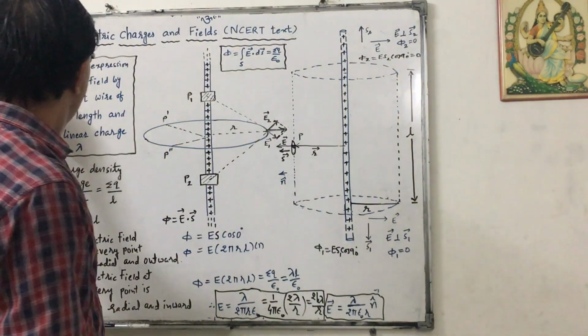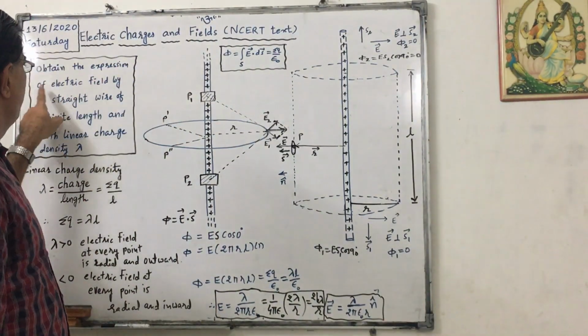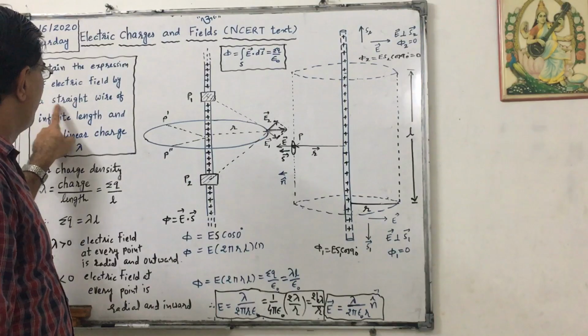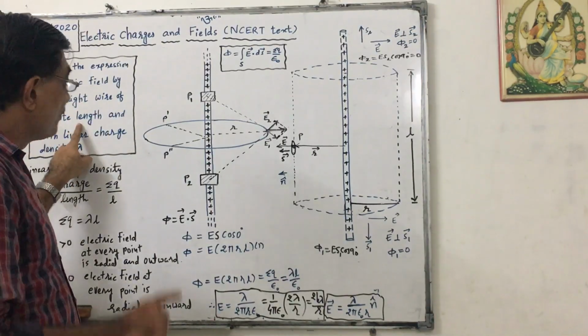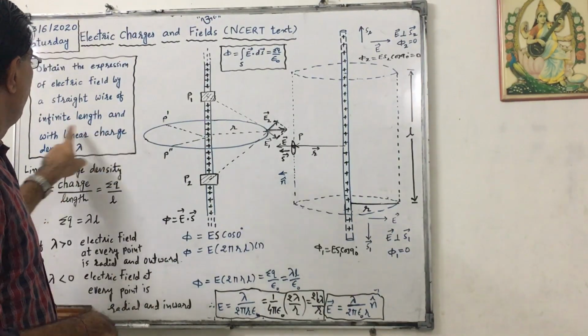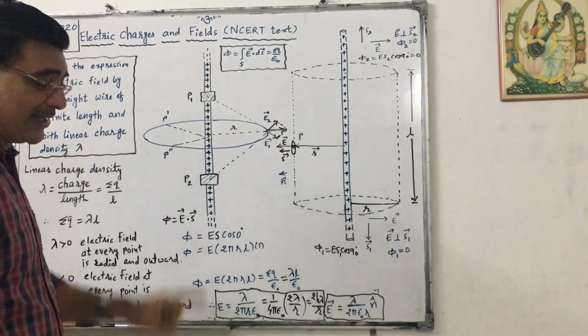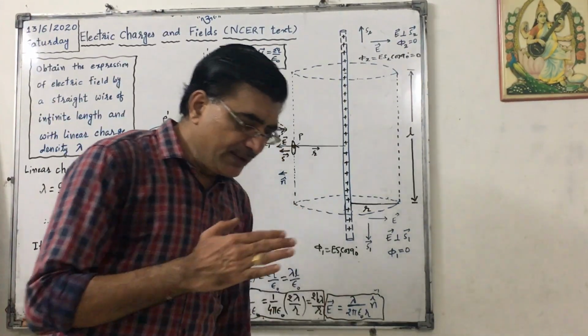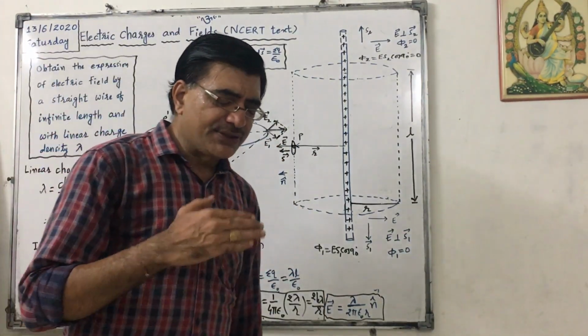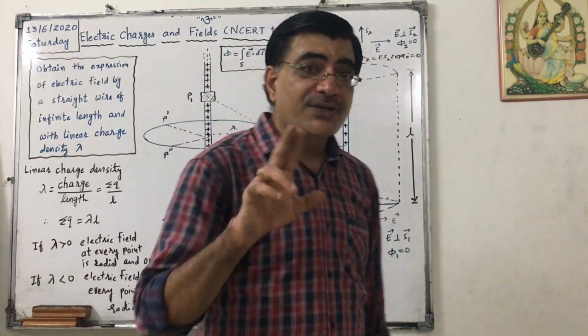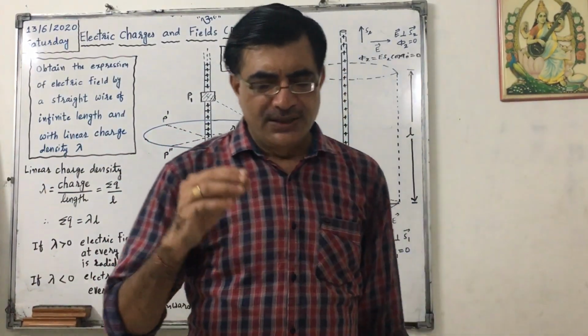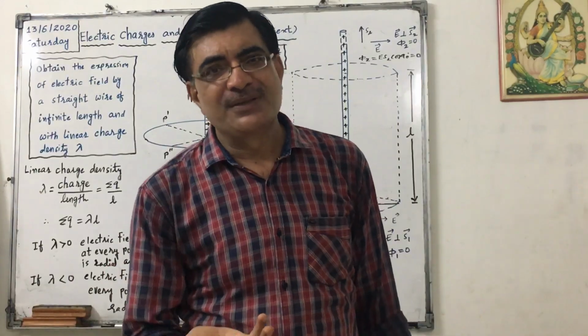The question is, obtain the expression of electric field due to a straight wire of infinite length and with linear charge density lambda. Here they have given linear charge density in the question, that means it is a uniform charge distribution.